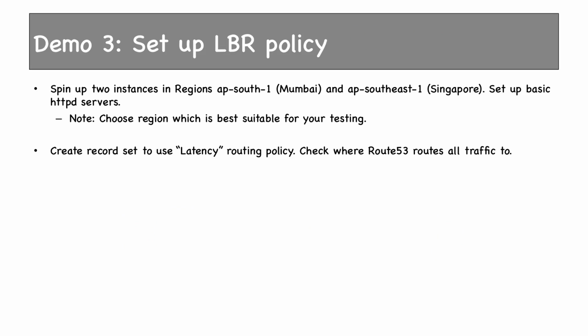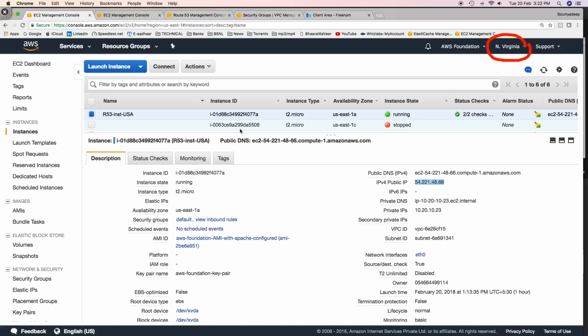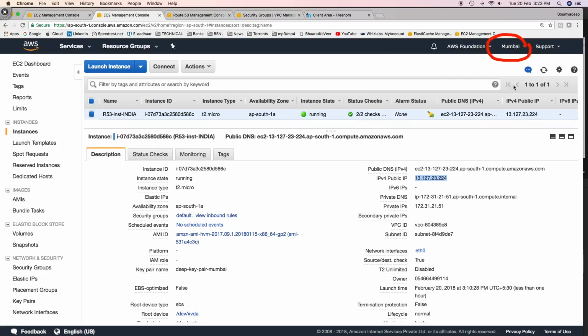I cannot show you an actual demo of latency based routing policies, but let me show you how you set up latency based routing. I am running two EC2 instances. One is in North Virginia region, USA, and the other one is in Mumbai region, India. We'll set up a latency based routing policy now using these two EC2 instances.